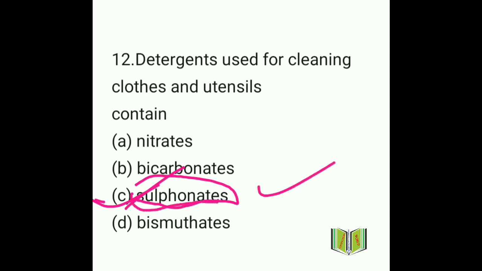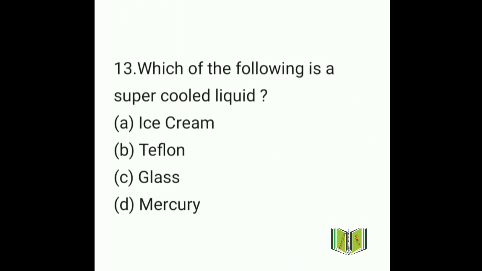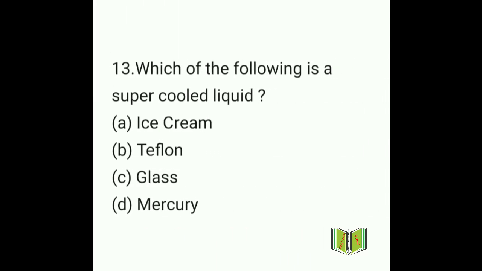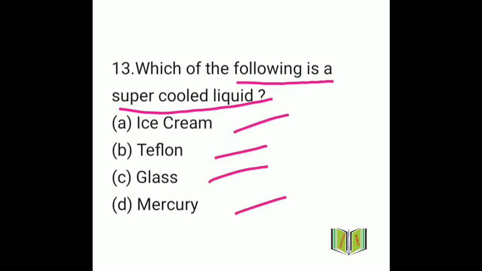So move on to the next question, question number 13. Which of the following is a super cooled liquid? This is also a very important question. Option A ice cream, option B Teflon, option C glass and option D mercury. So what will be the answer here? The answer will be glass. We may think that glass is a solid, but it is a super cooled liquid. It is a liquid in super cooled form, so the answer will be glass.